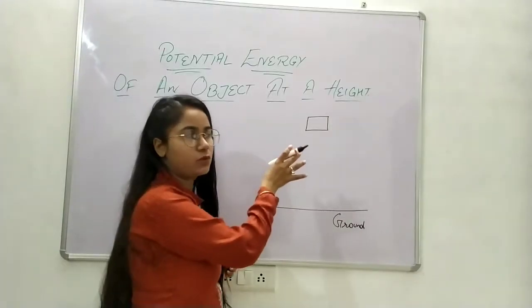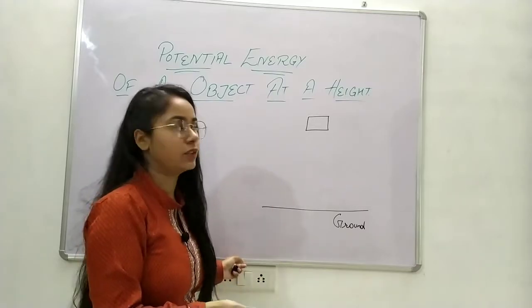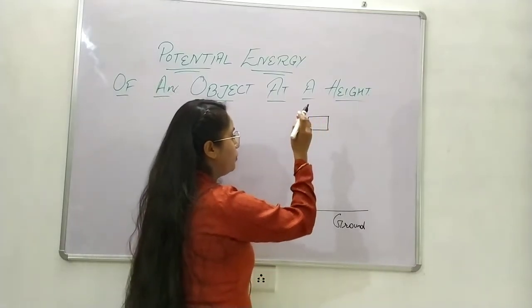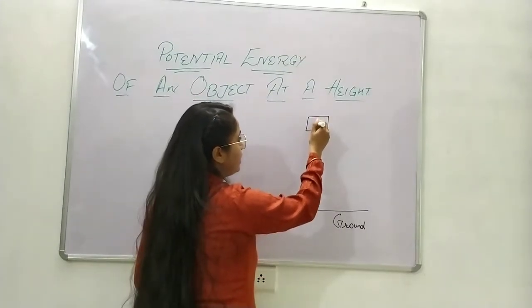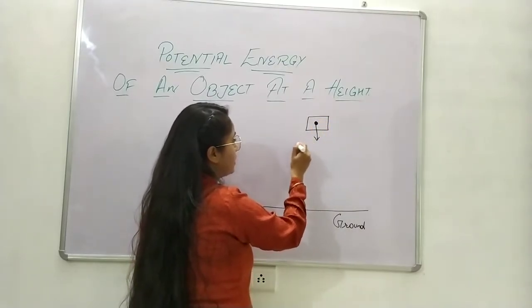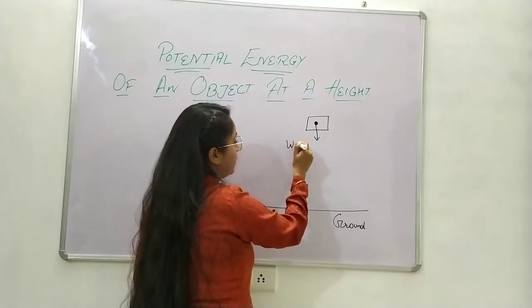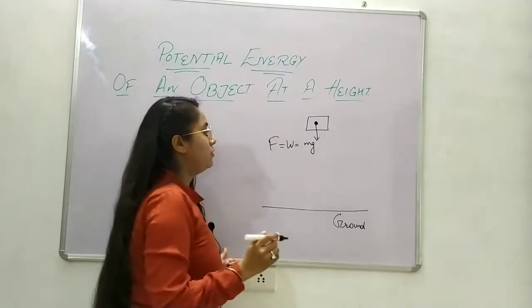It is occupying some sort of position. So let us say it is on the second floor of the building. Now since the force of gravity is acting on earth, the object would continuously feel some sort of force which is considered as W equals mg, which is also known as the force of gravity.